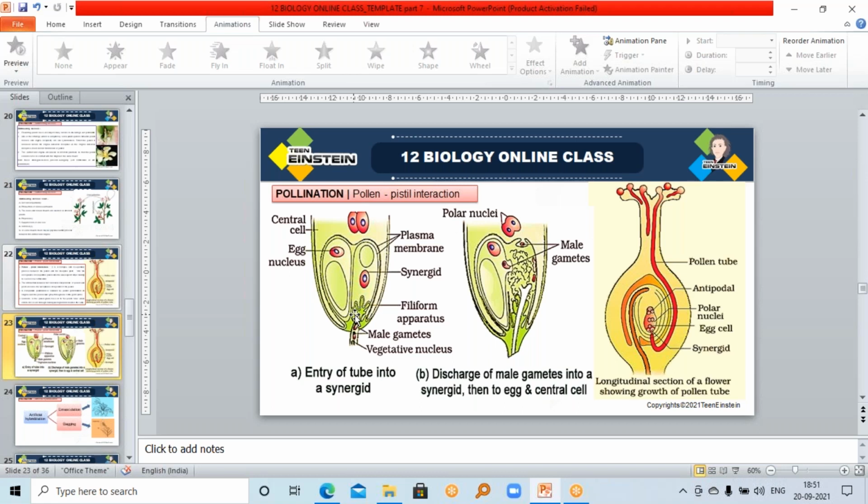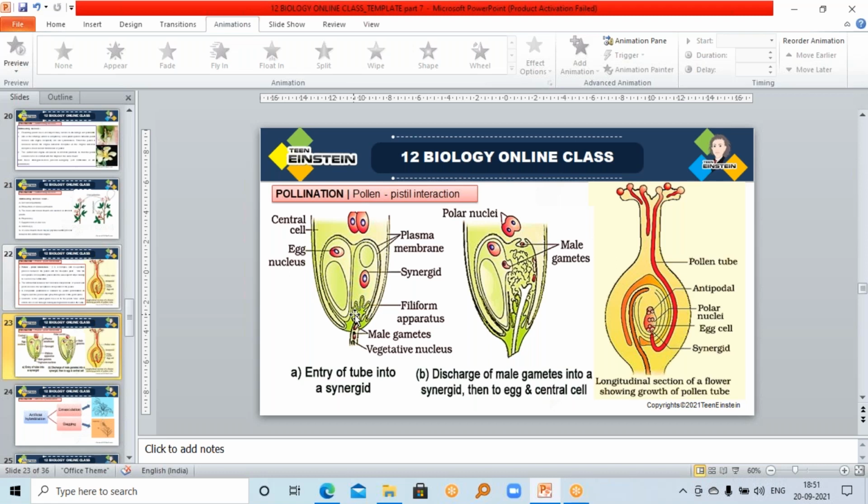I said some pollen grains are not compatible with the stigmatic surface, so they may get rejected. With this we can learn why it is incompatible and what we can do to make it compatible, so that we can get desired characters, or make desired hybrids, by studying pollen pistil interaction. There are so many events in this interaction.